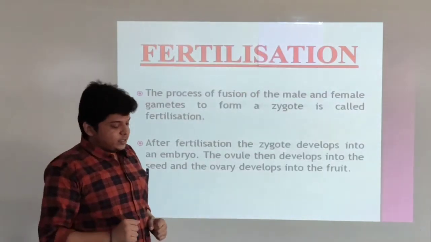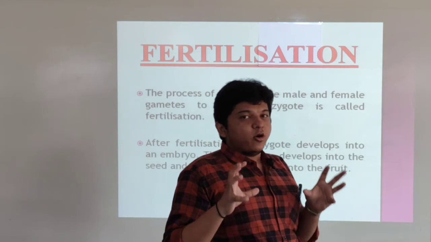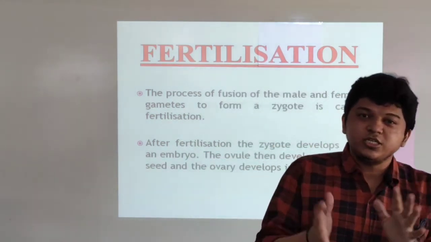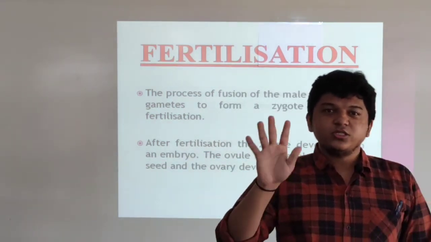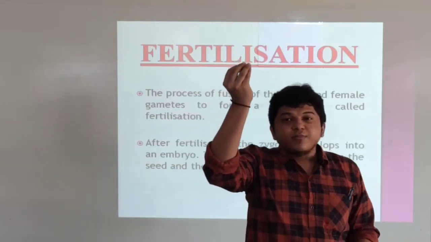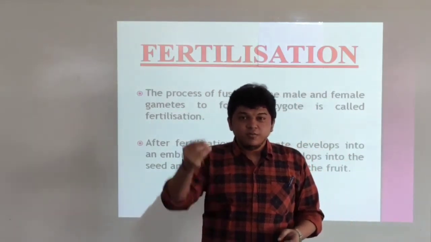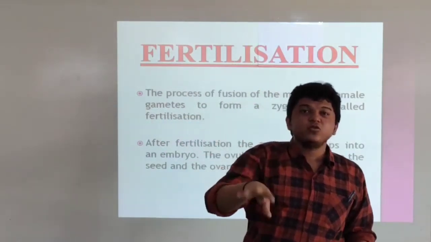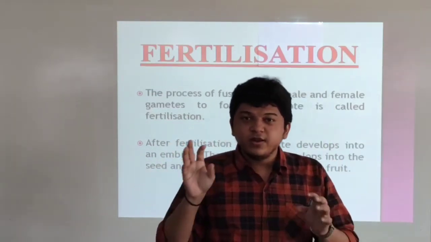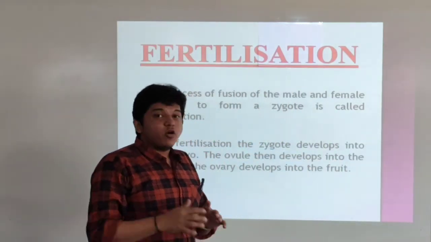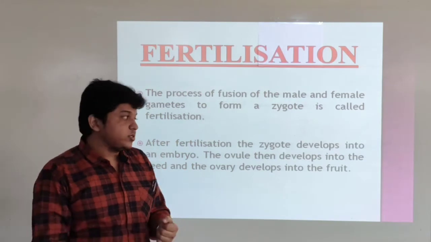Now what is fertilization? See beta, now the pollen grains have reached the stigma. From the stigma the pollen grain will come down by the style and it will go to the ovary. It will reach the ovary. Now what happens? What is the next process?